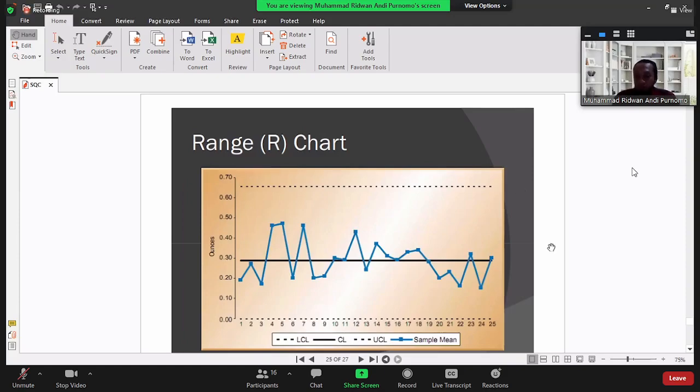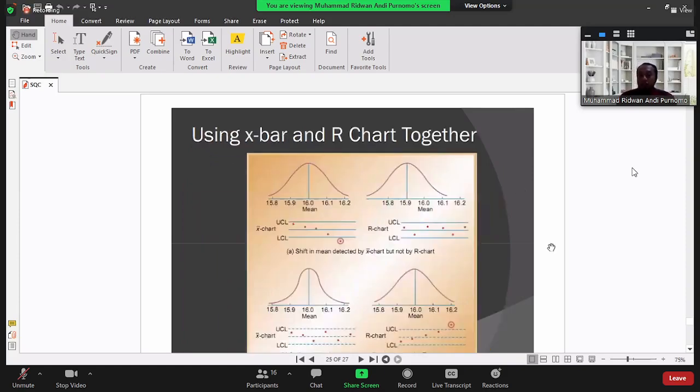So like this. When we use the X bar chart, maybe some of the data are already out of control. So in this situation, we cannot say the machine is still accurate. The data have already shifted from the main target. But from the R chart, still good, still okay. So if like that, we can say that the machine is not accurate anymore, but still precise.